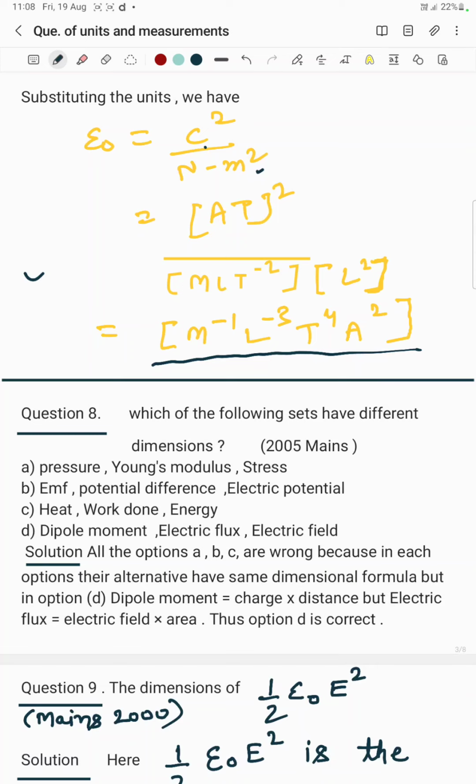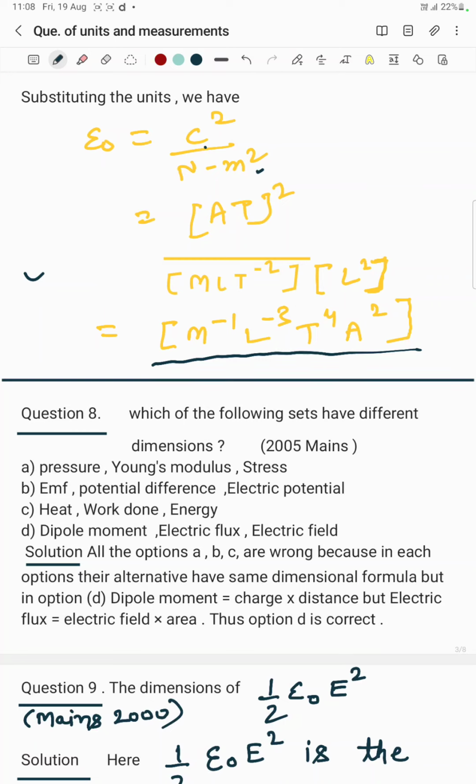Why not A, B and C? Because pressure and Young's modulus are force acting per unit area. Stress is nothing but force per unit area, so it is also equal to pressure. Young modulus is also equal to pressure, and pressure is already pressure. So they have the same dimensions.